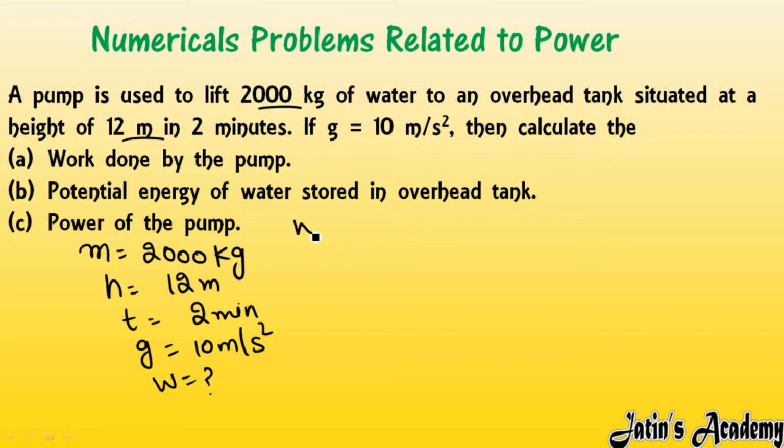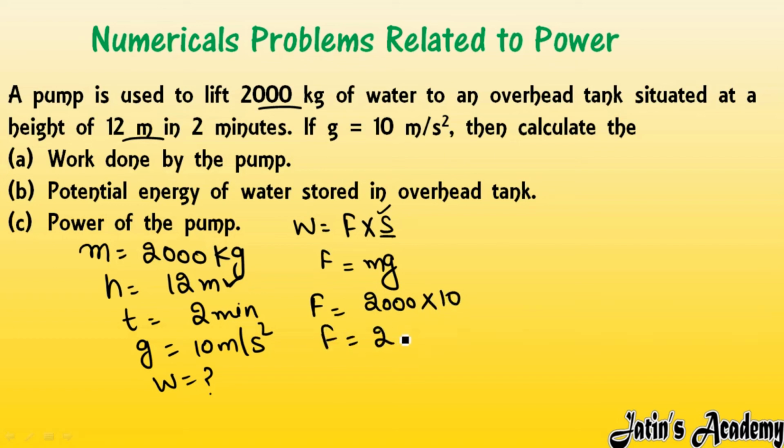Work done, how will you calculate? As we know, for work done, the formula is W is equal to F multiply S, that is W is equal to Fs. But here force is not given, and the displacement or height you will take, because the height the water has to move up is 12 meter. So height is given but force is not given. How will you calculate force? You will use the formula from the previous slide. I also told you that F is equal to mg, a formula you have to remember. So F is equal to, what is m? M is 2000 multiply g is 10. So what will you get as a force? 2 with 4 zeros, that is 20000 newton is the force.